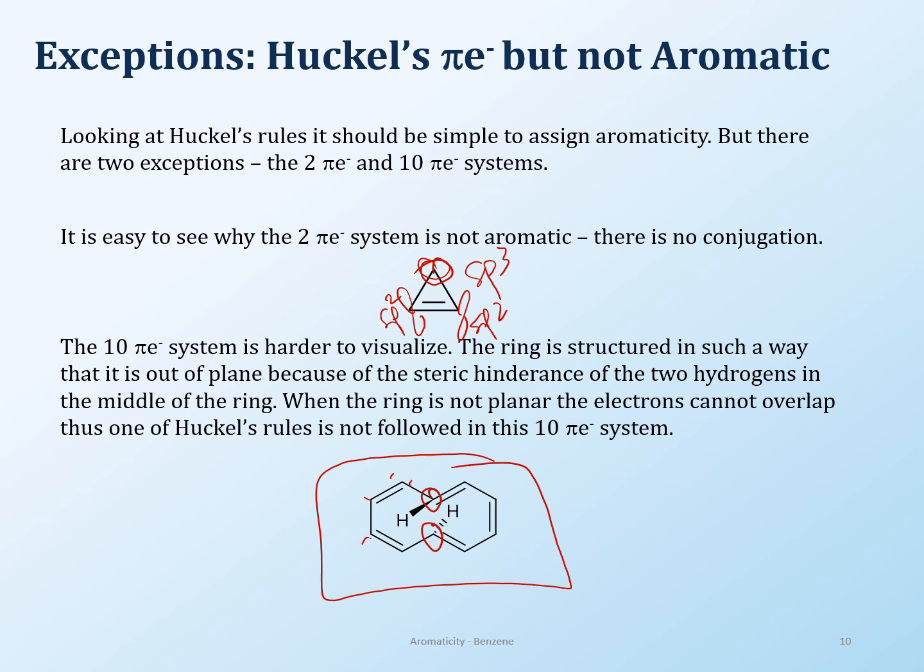So, but the middle two carbons here with the hydrogens, they start fighting with each other. There is not enough space. So because of that steric hindrance, the ring is a little bit twisted. And because of that twisting, the ring is out of plane, okay? And because it's out of plane, now all the p orbitals cannot overlap, because that's the main thing about conjugation, okay, that it should be able to overlap, and if it's not overlapping, it can't conjugate. So even though it has the alternate double bond single bond, there is no conjugation going on, okay? So these are the two exceptions.